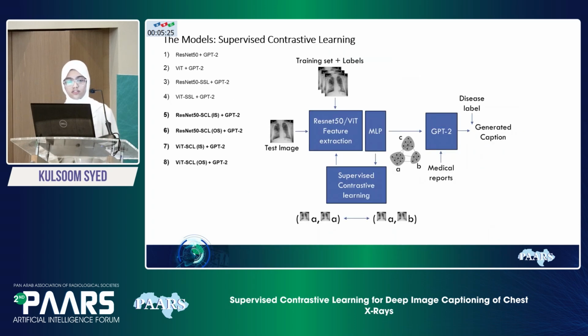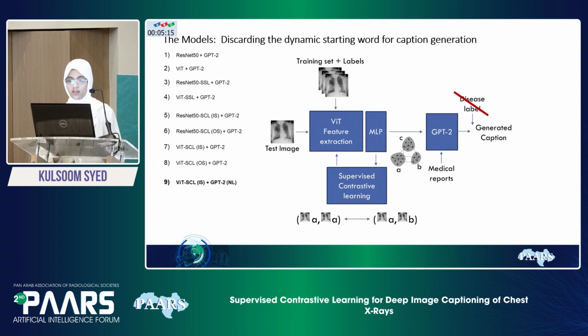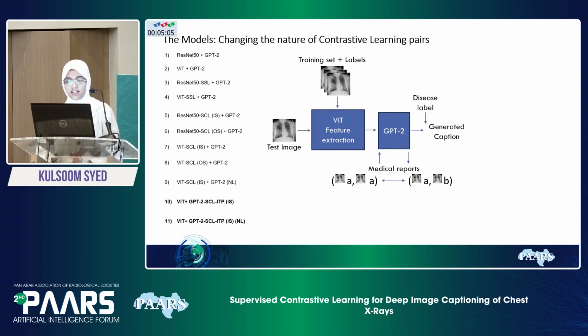So there are two types of supervised contrastive learning, and I have used them to create 4 more models. So the chest X-rays with the same label are pushed closer together in space. And then I have made another model which does not use the disease label as the starting word, because I didn't want to assume that using the disease label as the starting word would generate a better caption. And then I have actually used contrastive learning on the GPT-2 to fine-tune the GPT-2 on medical reports as well as the images with the same labels. And then I have fine-tuned GPT-2, and then I have combined the losses to train the model again.